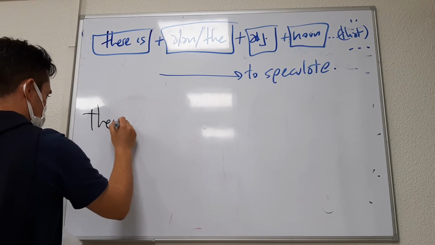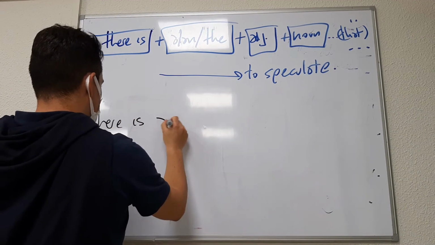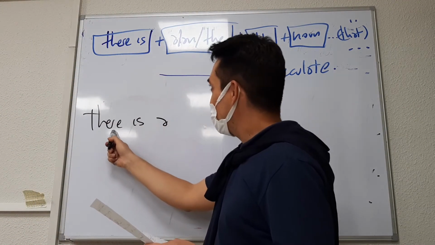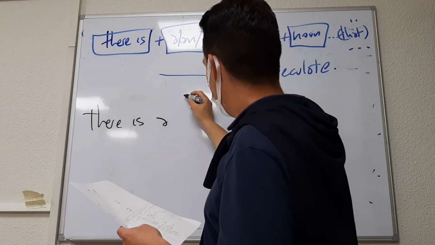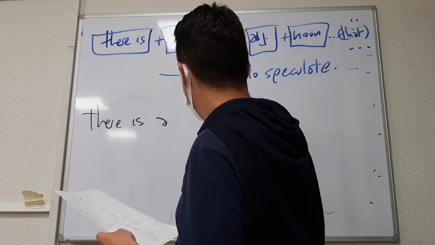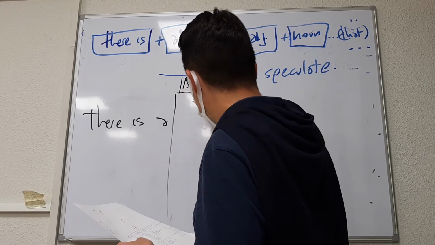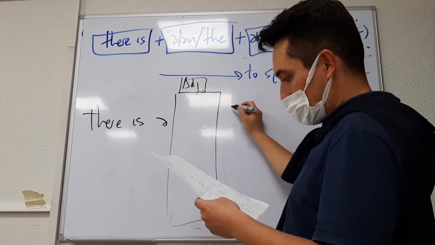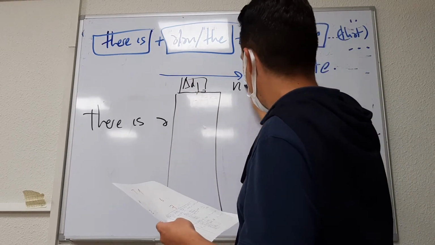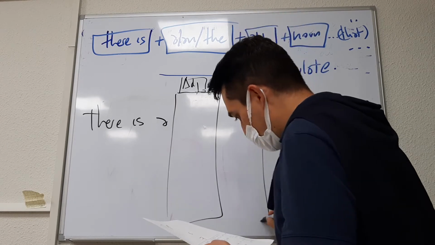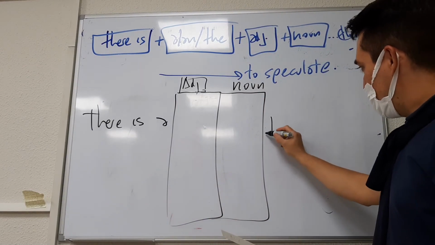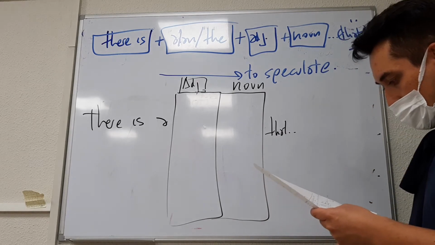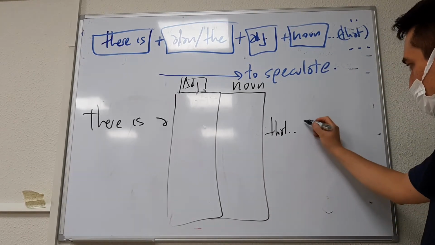There is, again, there is, and then a. Then we need an adjective here. We have a series of possibilities, different adjectives. Then we need a noun here. We have a different set of possibilities. And then that. Let's say that they were killed.